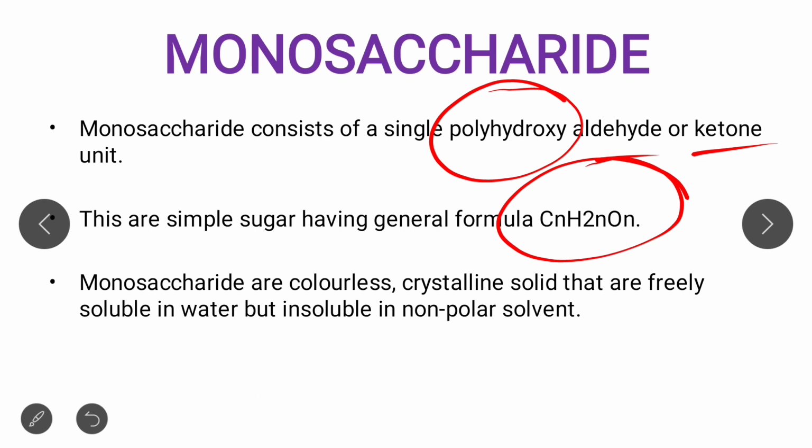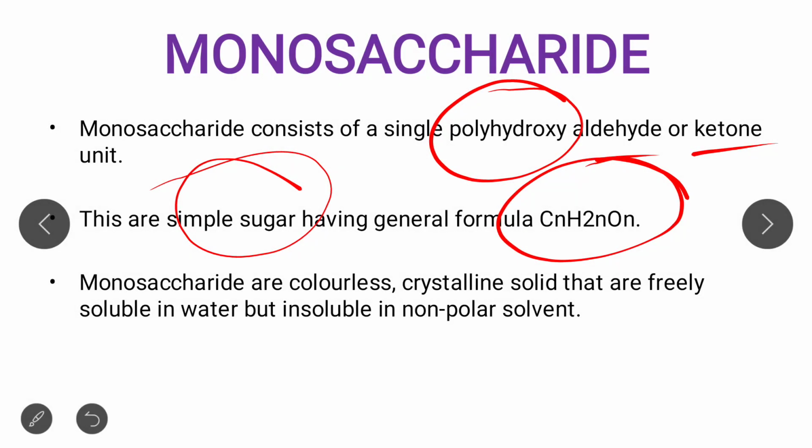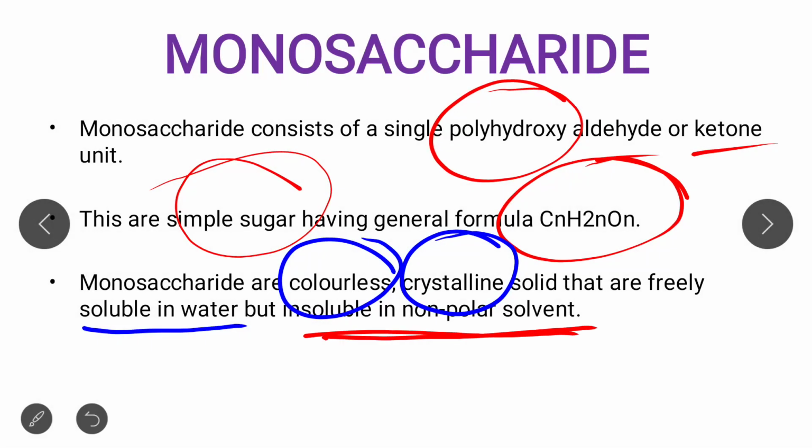This is the general formula of the monosaccharide molecule, or simple sugar molecule. Now what are the characteristics of monosaccharide? Remember, it is colorless, crystalline and soluble in water, and insoluble in non-polar solvent. These are the characteristics of monosaccharide.